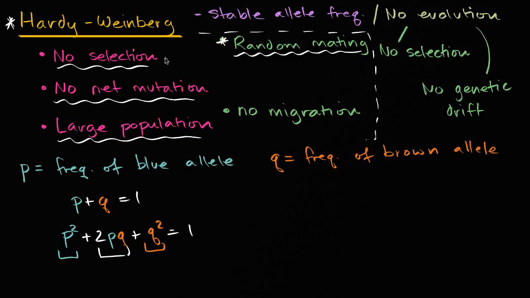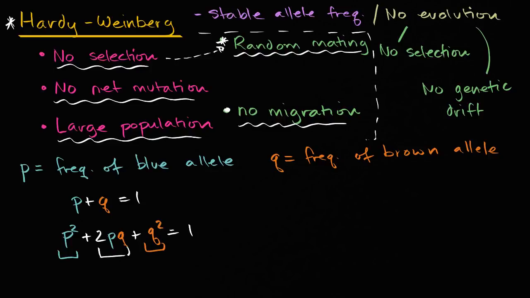And if you think about it, you might say, well, isn't that a form of selection? And you'd say, well, yes, it kind of is, but this is sometimes broken out as another way. Now, also no migration, that the population isn't growing by other organisms entering it, or isn't shrinking by other organisms leaving, or there's not a mixing of population between two populations. And once again, it's all because we care about stable allele frequencies.